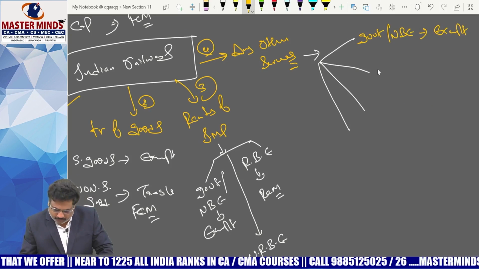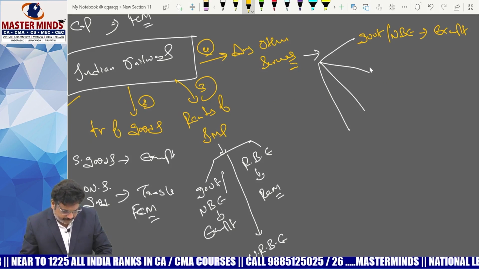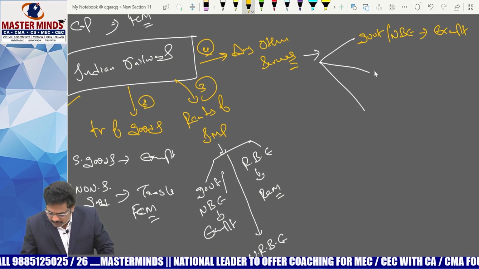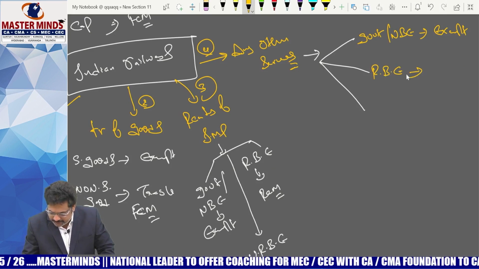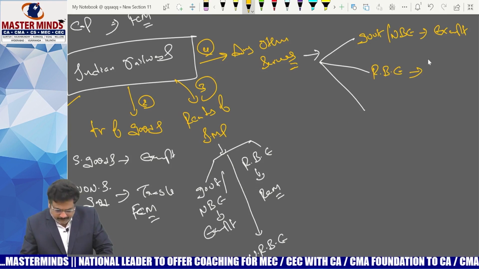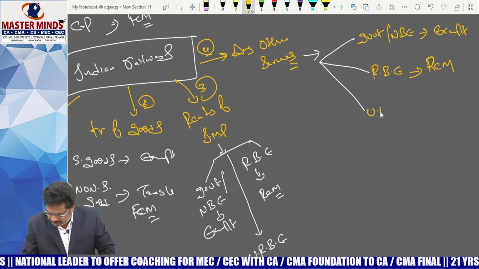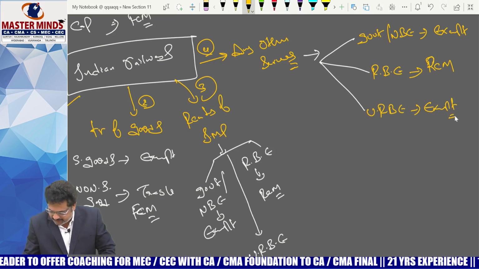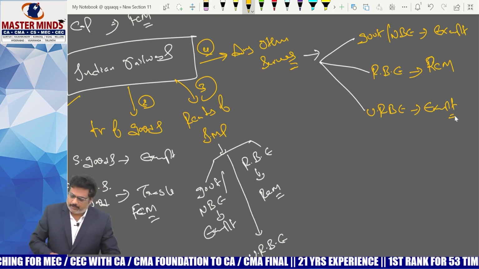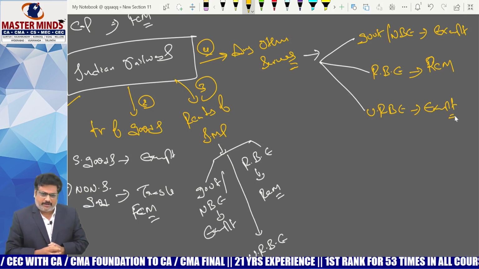If they are provided to a registered business entity, then it is taxable under RCM. If it is an unregistered business entity, then it is exempt. This is the present existing provision with respect to Indian Railways.